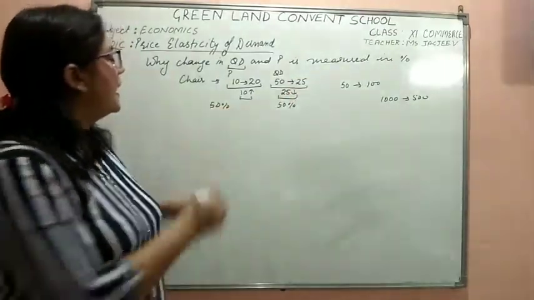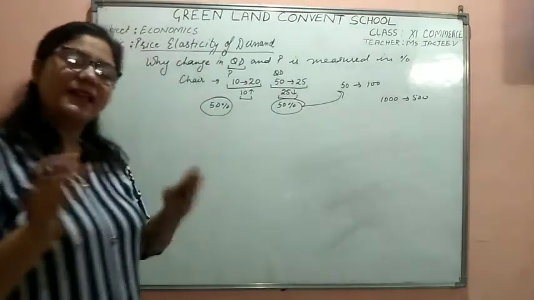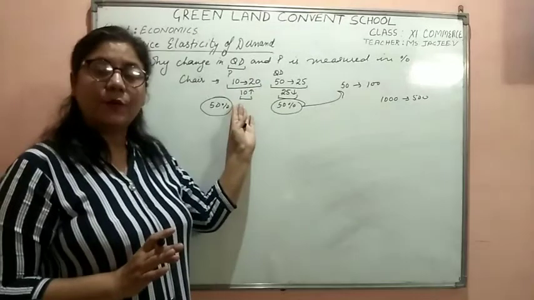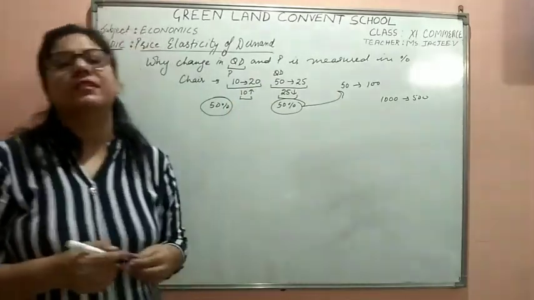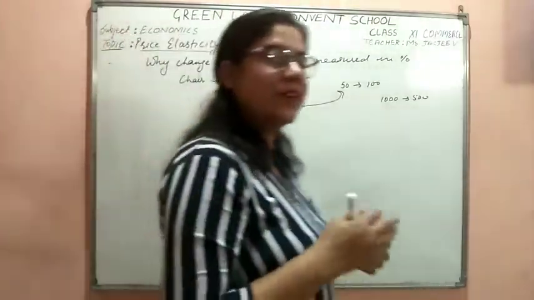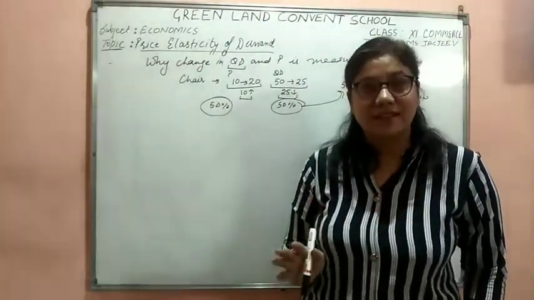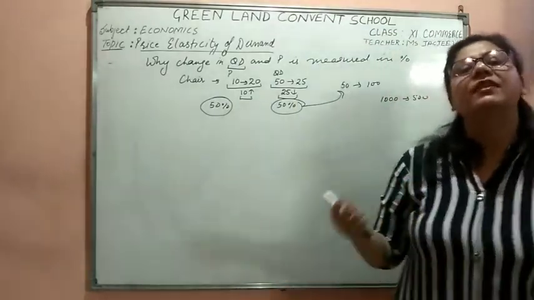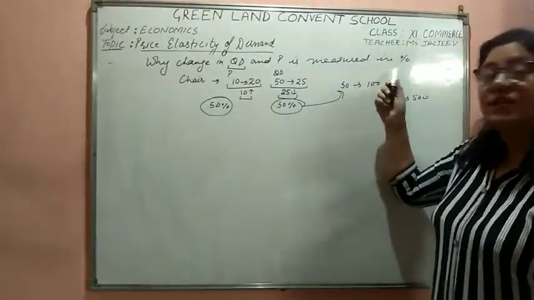We can put the percentages in any kind of demand, let it be whatsoever demand. We cannot always talk about the demand of 10 and 20. So when we measure in absolute figures, it is difficult to measure for all types of similar products. We can say that in all the furniture industry, the demand is unitary elastic. Unitary elastic means that with an increase of 50% in price, the demand will decrease by 50%. So that is why we are measuring it in percentage.